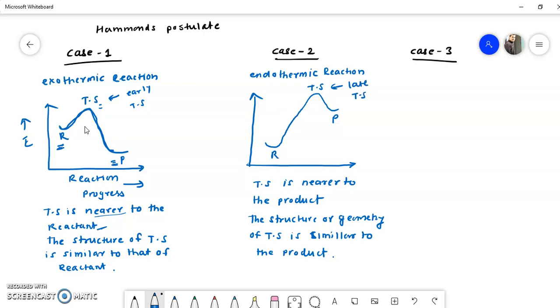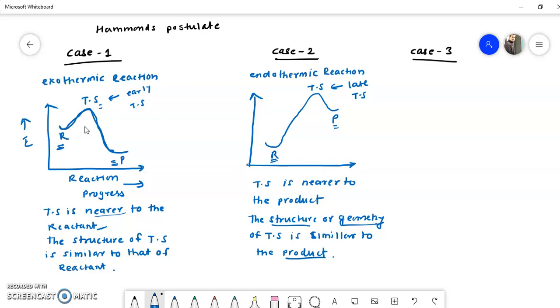I think it is very simple to understand. If we draw the energy profile diagram for endothermic reaction, then we know that energy of product is greater than energy of reactant. So this time you will clearly observe that the transition state is nearer to the product. So we can say logically that the geometry of transition state is very similar to that of the product. This is as per Hammond's postulate.